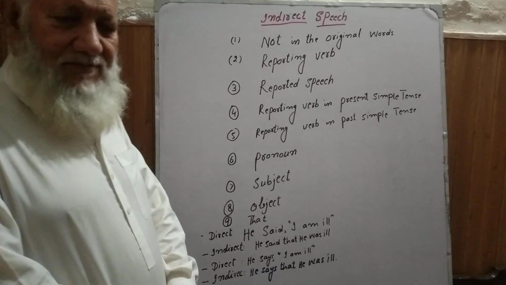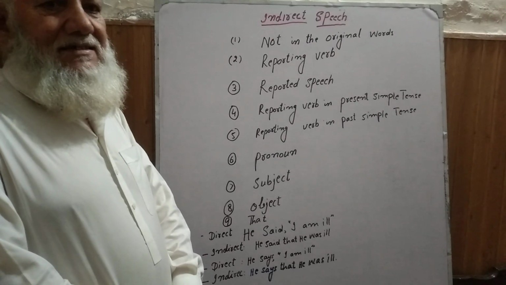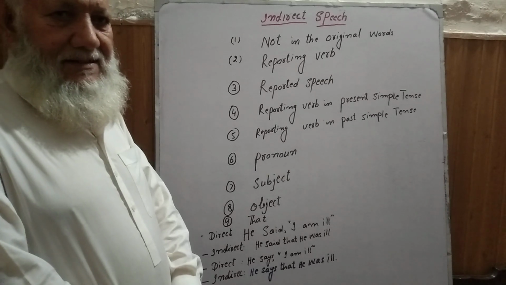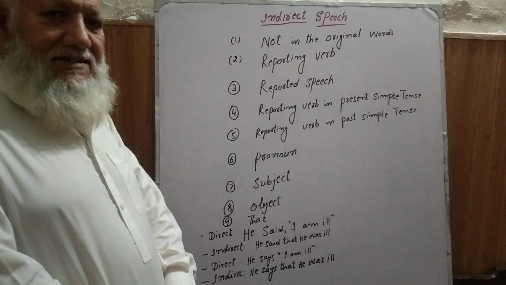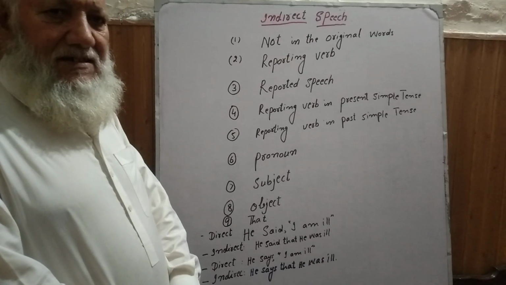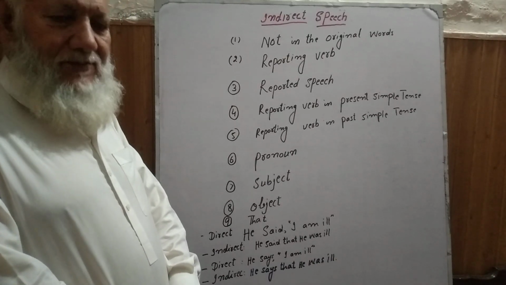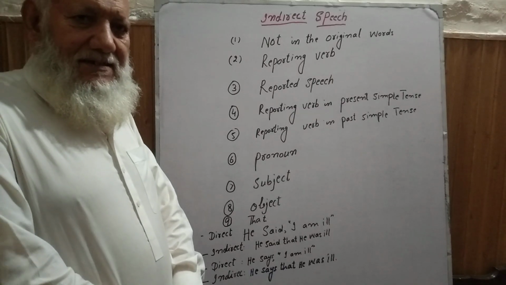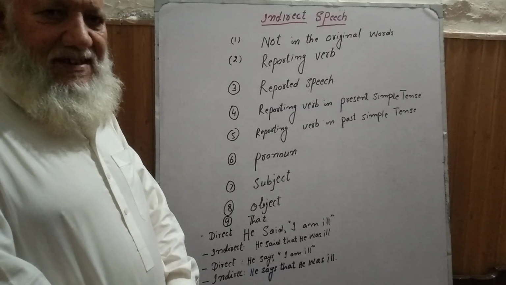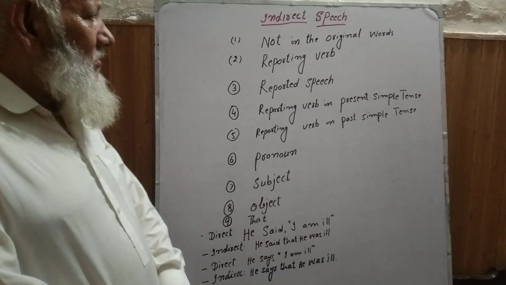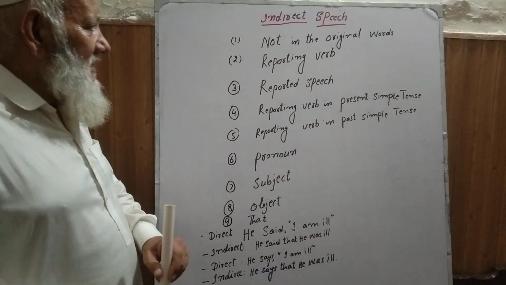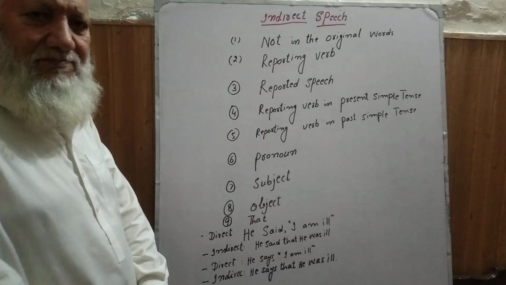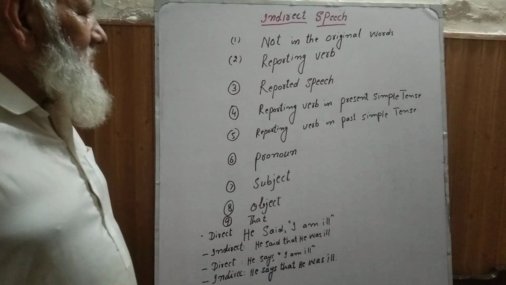These are the original words of the speaker, and the sentence is divided into two main parts, reporting verb and reported speech, and then each one is divided into subject, verb and object. So now we discuss how to convert direct speech into indirect speech.